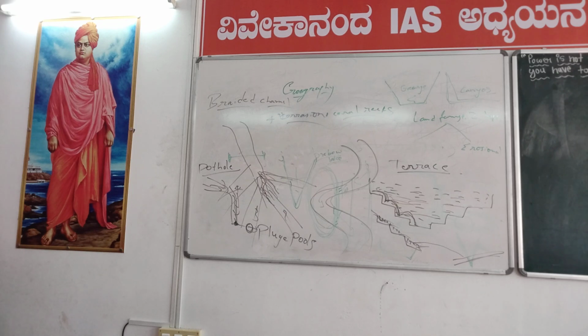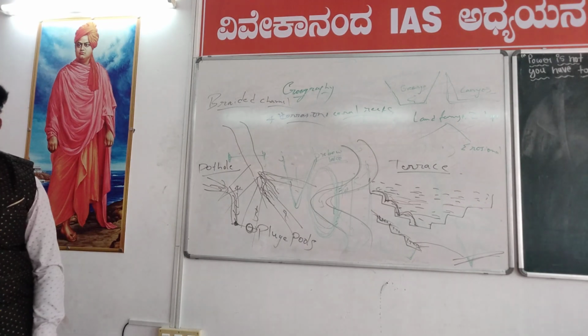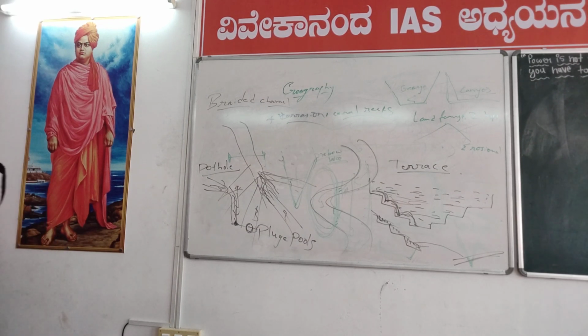So you should know depositional versus erosional. Rills are erosional, braided channels are depositional, and this one, potholes and the plunge pools, are erosional activities, right? You should know this.